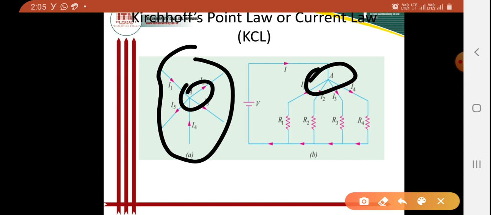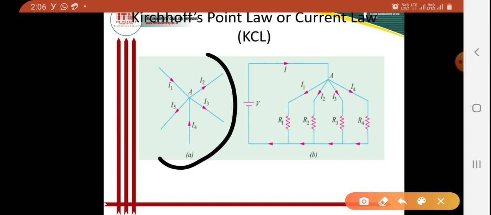Now I want to consider my first figure, figure A. Consider this figure for understanding Kirchhoff's current law. Here some conductors have currents leading to point A, whereas some other conductors have currents leading away from point A.